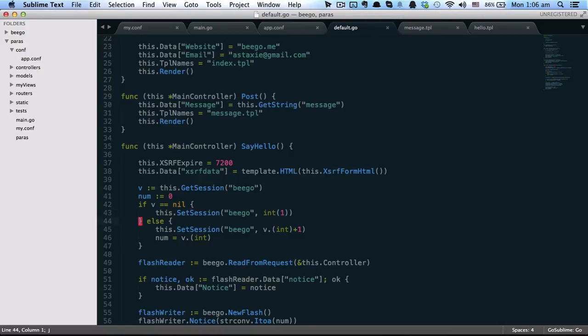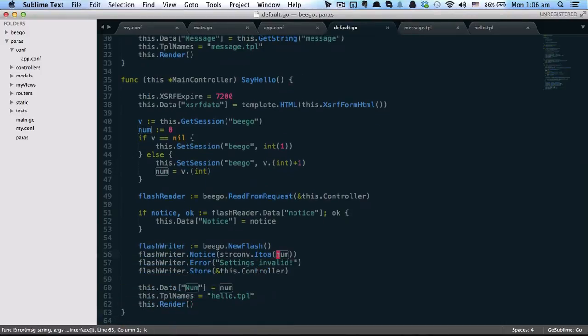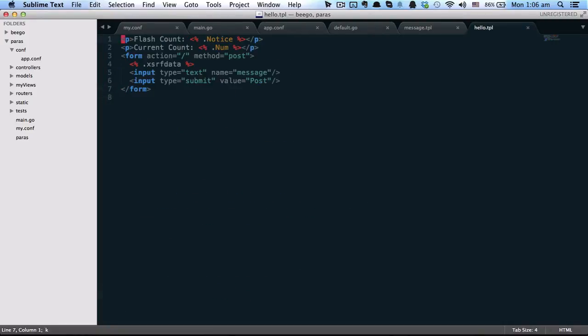So if the session is already set, we will increase it by 1, and then we will output it here in the hello template, which is here. You can see we output this number here, which is the session count.